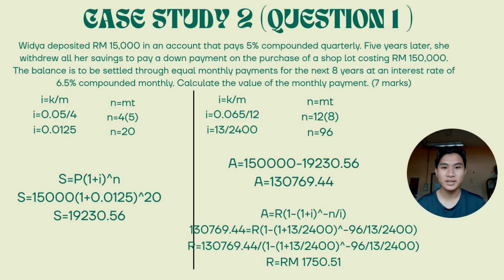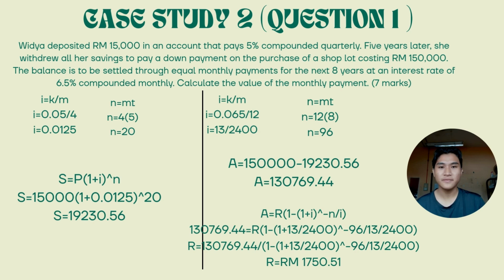Then we must find the second interest rate by using the same formula as before. So 0.065 divided by 12 and you will get 0.005417. Then we must find n by using the same formula as before. 12 multiplied by 8 and you will get 96. Then you must find the amount of loan. So 150,000 ringgit minus 19,230 ringgit 56 cent and you will get 130,769.44 ringgit.